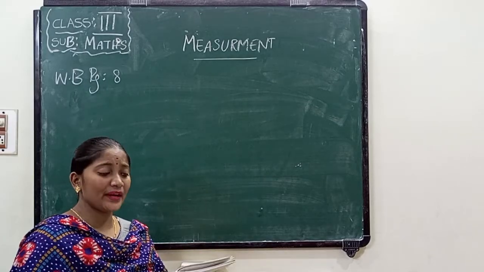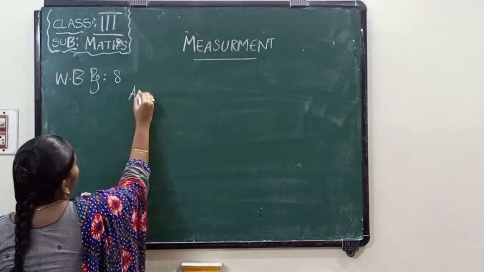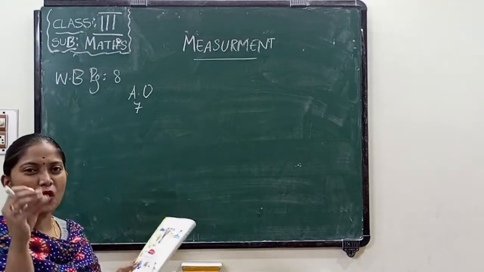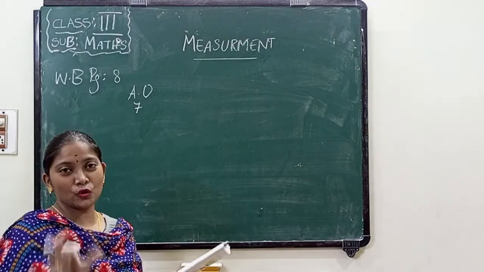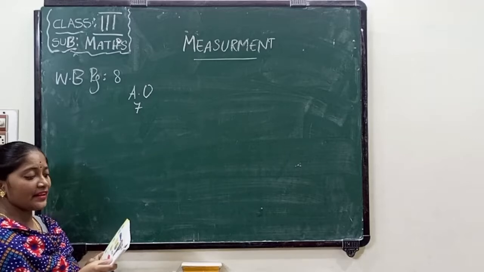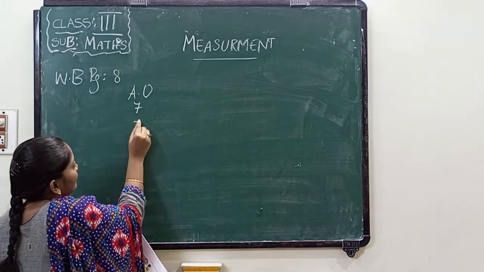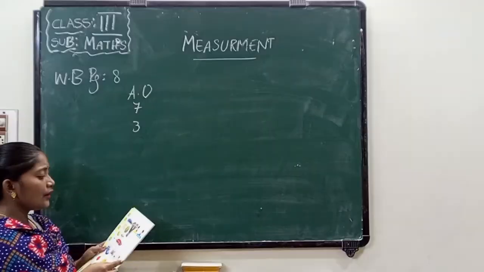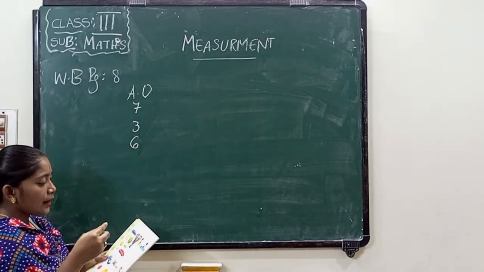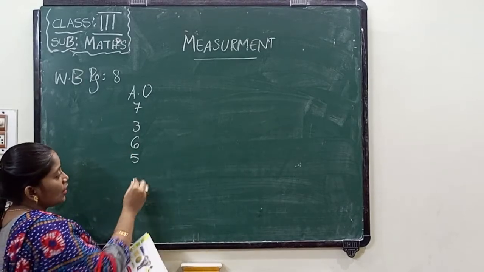What is the least weight? Here, the feather. So in ascending order, 7 is the first place. It has a small weight, maybe 2 grams or 1 gram. Next one, the biscuit. Now the next one is chocolate. And the next one is guava. And the next one is watermelon.